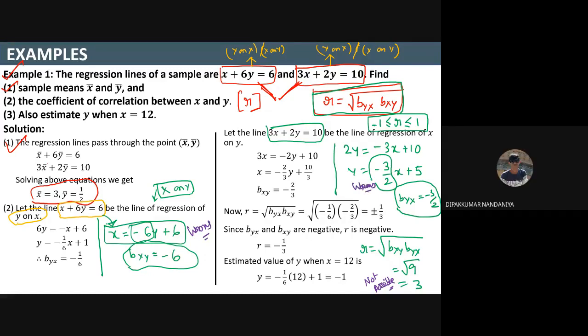So what is the right assumption? The right assumption is that the first equation is y on x and the second equation is x on y. So these are the wrong assumption. Why wrong? Because finally we get the value of r equals 3, which is not possible. And with the right assumption, we get the value of r equals 1 by root 3. 1 by root 3 is correct. It is between minus 1 and 1. That's why it is the right assumption.